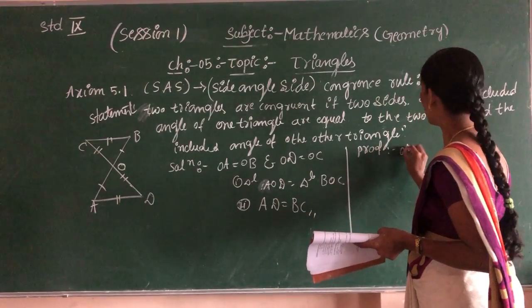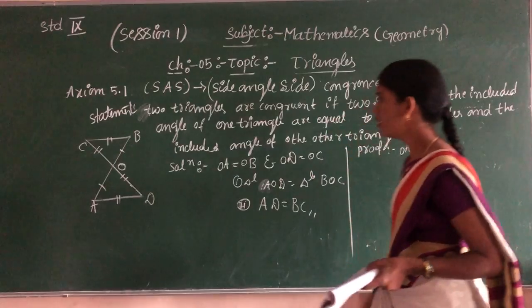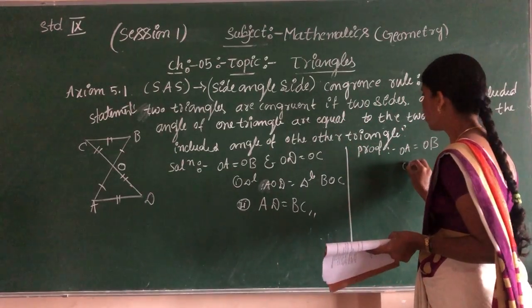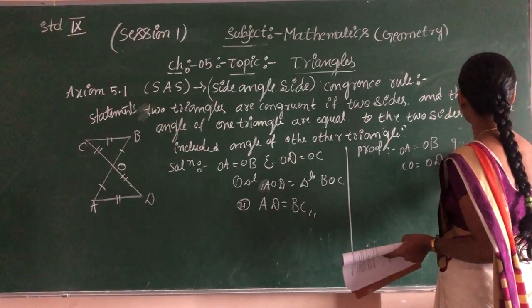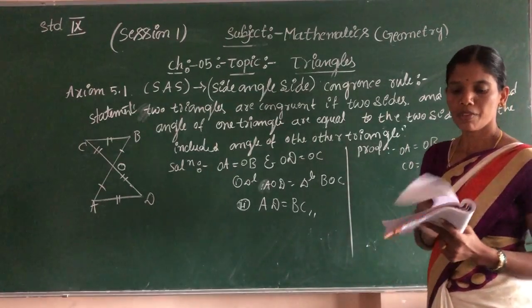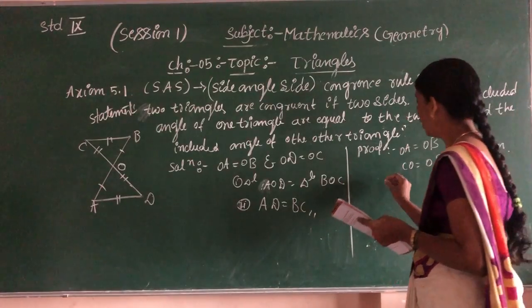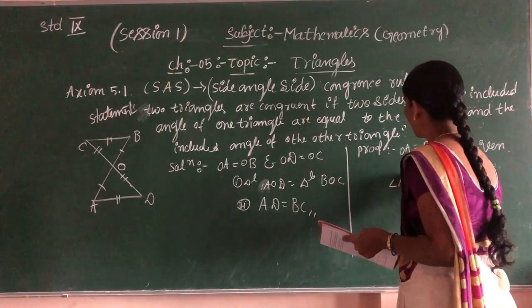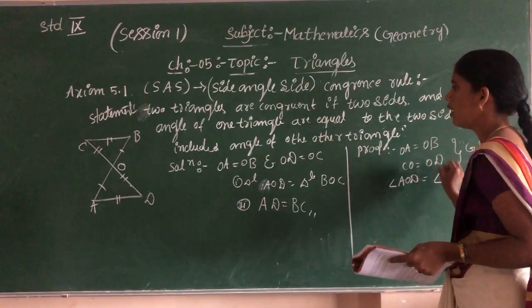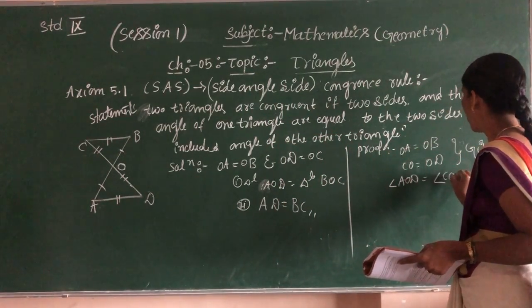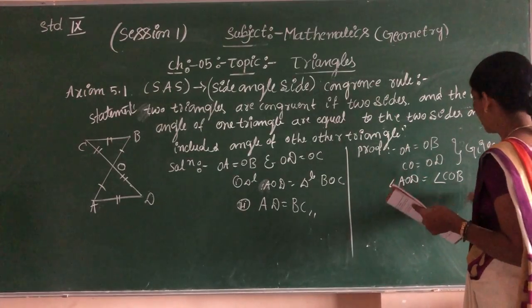OA is equal to OB, coming in only a straight line, and CO is equal to OD. This is the given. Now next, angle AOD is equal to angle COB, as they are vertically opposite angles.